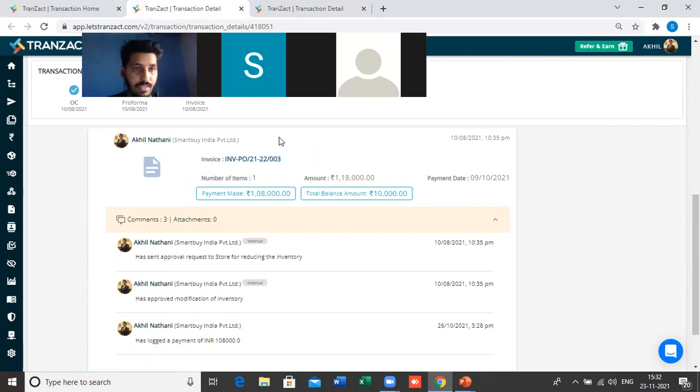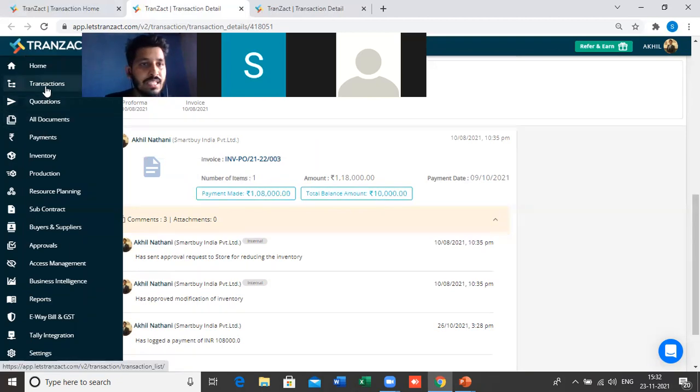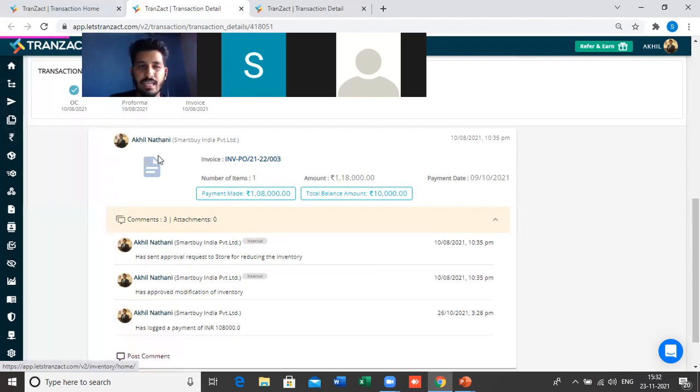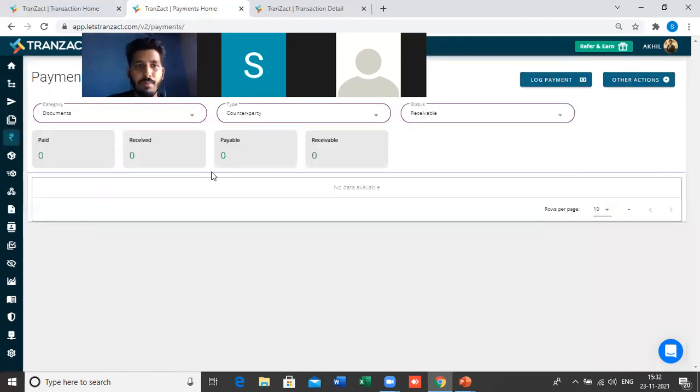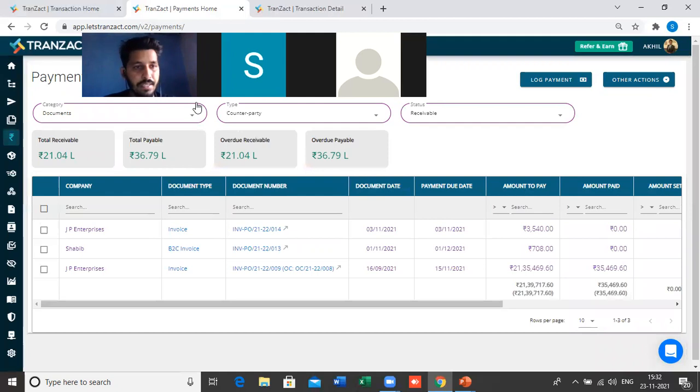The format is very much the same as we have seen in the quotation, the sales quotation, right? So this was all about the transactional documentation. Coming to the payments, I will just show you a glimpse of the payment module. If I click on the payment module, this is how it looks.